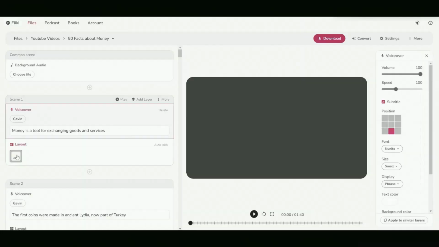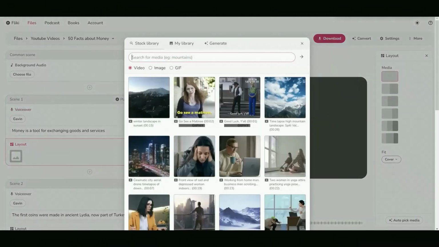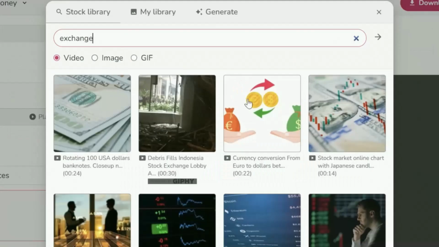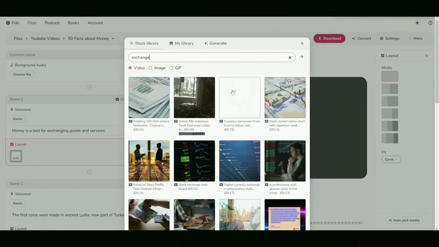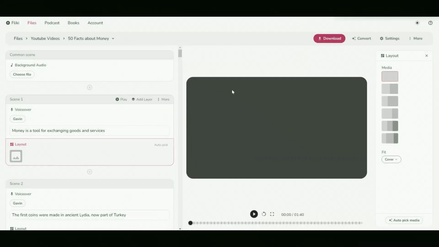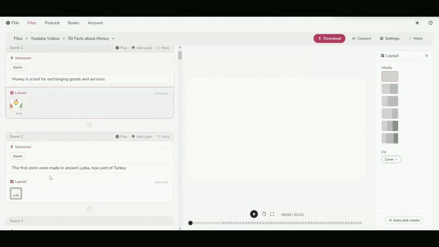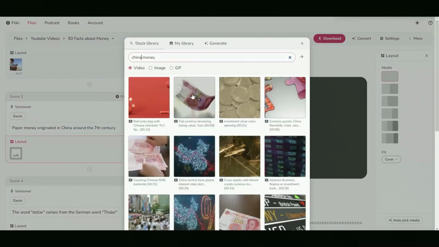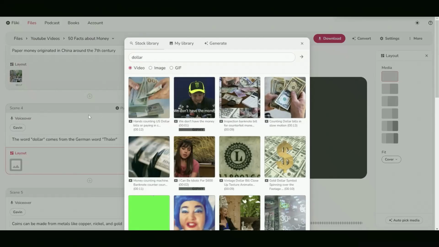As you can see, the layouts of our scenes are empty, so they have to be filled out. We could make this automatically too. However, I prefer to add them manually for a better result. But don't worry, you won't struggle looking for footage videos on the internet because Fliki owns a library with thousands of footage videos. This is too fast, thanks to this feature, and we can find high-quality videos as well. The key to finding good videos is to search for good keywords which are found in the sentences of each fact.